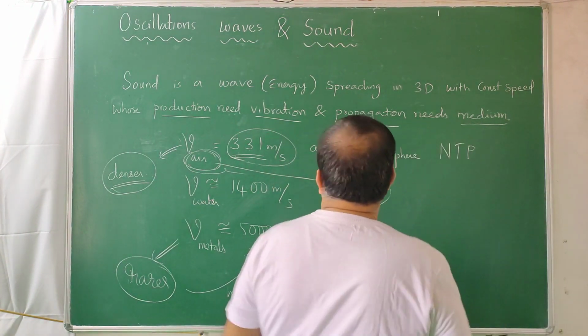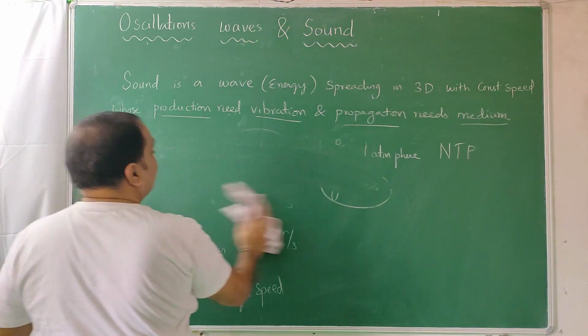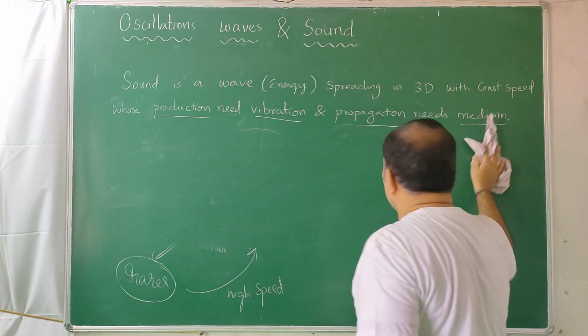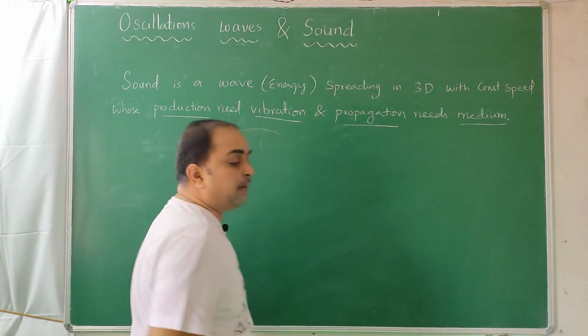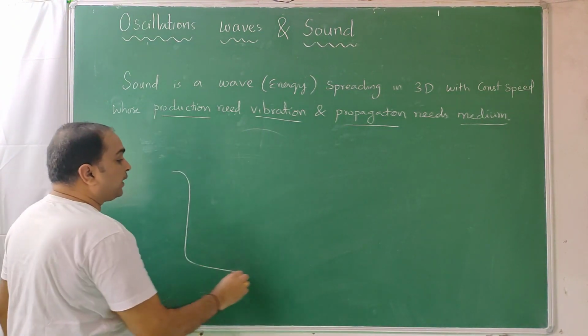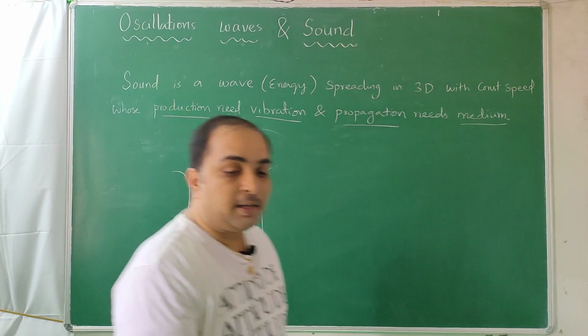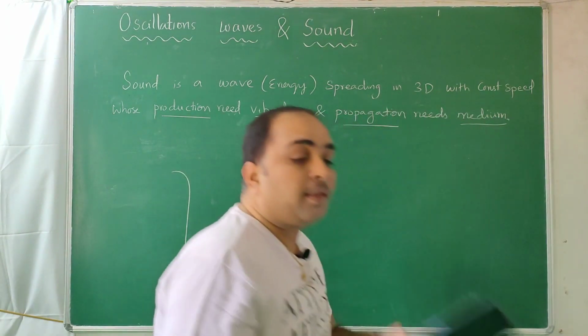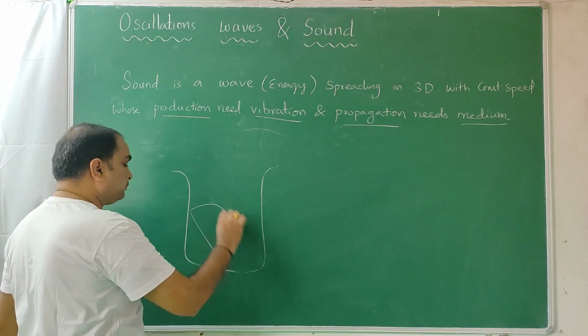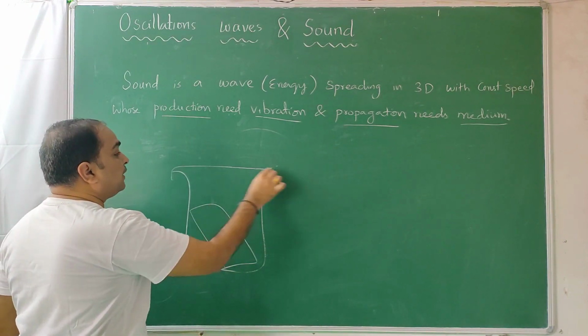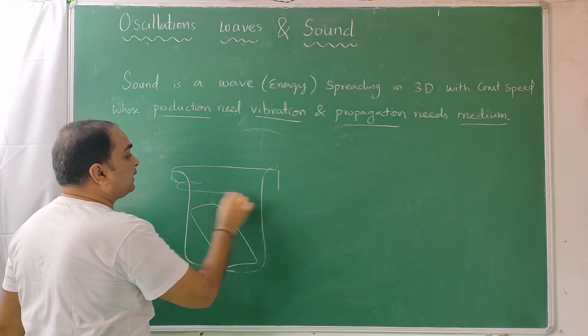Next, there are some activities at school level, better if the children do them. Anyhow, I'll demonstrate the activity given in textbooks. Take a tumbler. In that, keep the cell phone not in vibration mode, keep the cell phone in ringing mode. And here you cover it with a balloon and tie a rubber band.